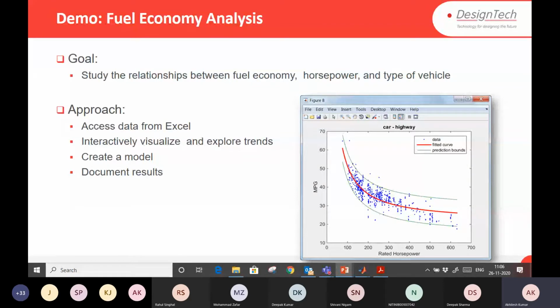We have mileage data, and we are going to extract the mileage data and horsepower, and create a mathematical equation. So when we give horsepower as an input, it will tell me what the mileage of the vehicle will be.